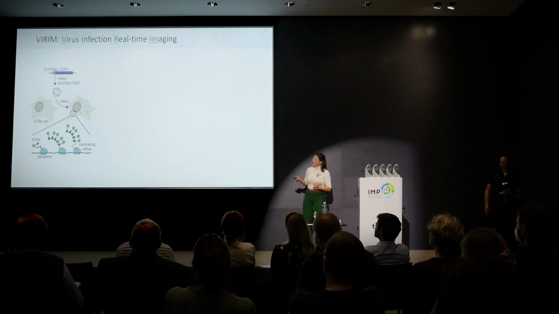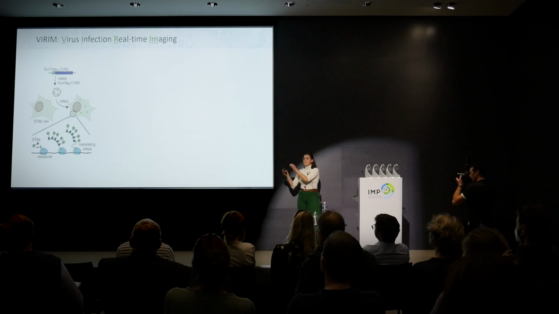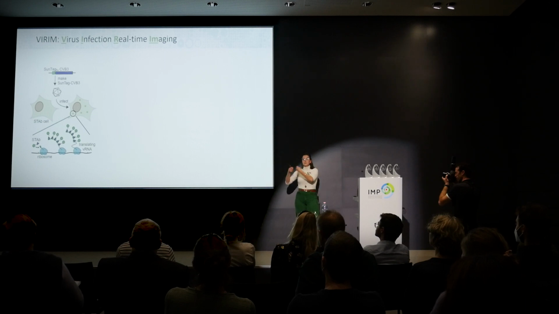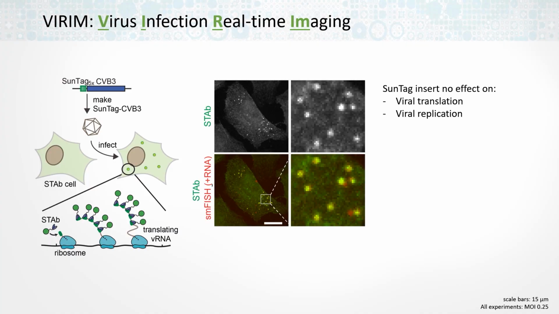So what's going to happen in those cells is that the viral RNA molecules are going to be translated by the host cell ribosomes, and then those SUNTAG peptides are going to be generated, and they can be rapidly bound by the stab, by the SUNTAG antibody. And in this way, we recruit GFP fluorescence to the viral RNA molecule. Well, a single RNA molecule may be translated simultaneously by many ribosomes, and in this way, we recruit a lot of GFP to our viral RNA molecule of interest.